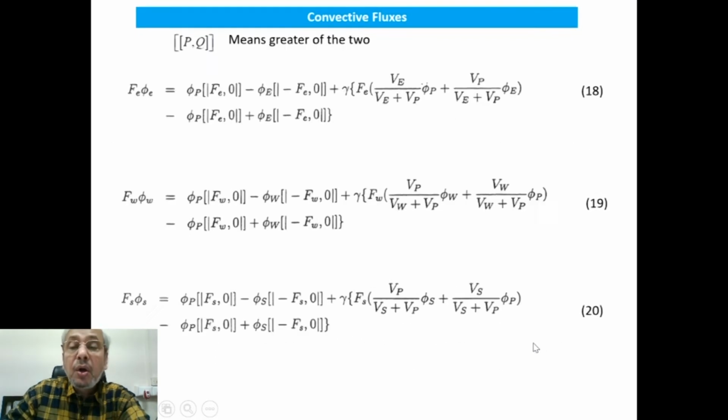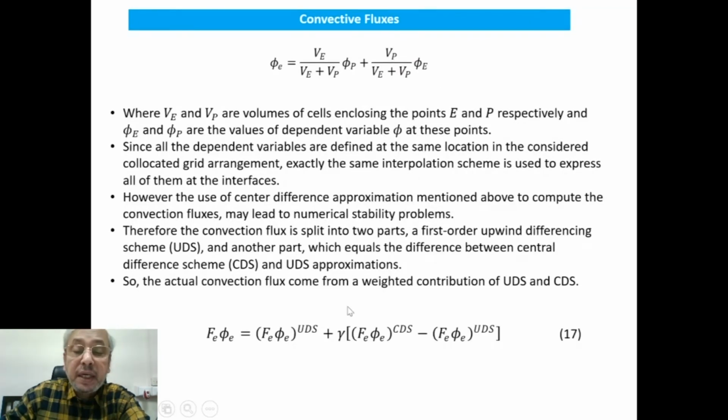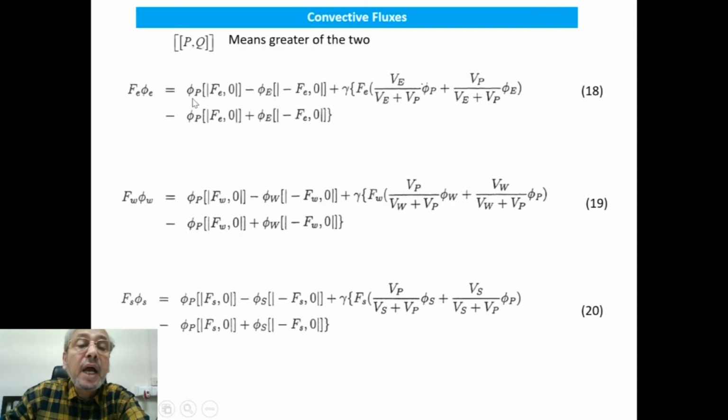So now from this philosophy, F_e phi_E, what we have written here, if we want to write it in computational algorithm, then we have to write phi_P within this bracket F_e comma 0 minus phi_E within this double bracket minus F_e comma 0 plus gamma.